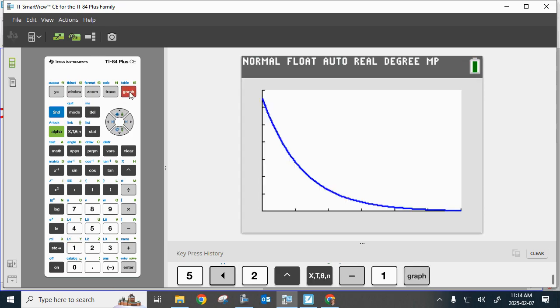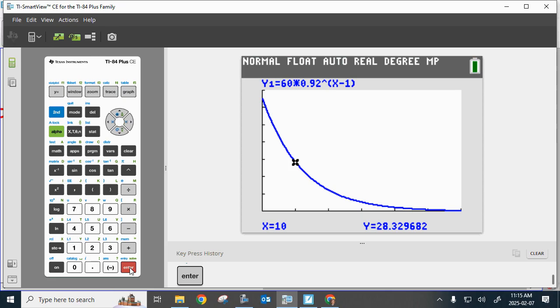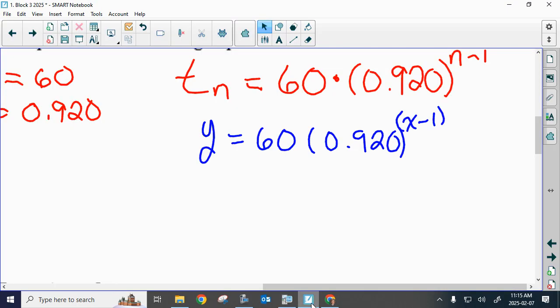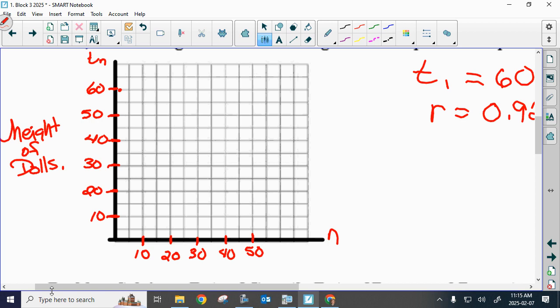This is called an exponential decay graph. The size of the dolls is going down, and it makes a curve. And you're going to see these so much next year in 30-1 or 30-2. Now, if I want to plot this on paper, I'm going to push trace 10 and plot that ordered pair. If I trace 10, I've got the ordered pair 10 and 28.3. So at 10, I'm going to be at about 28.3, right about here.